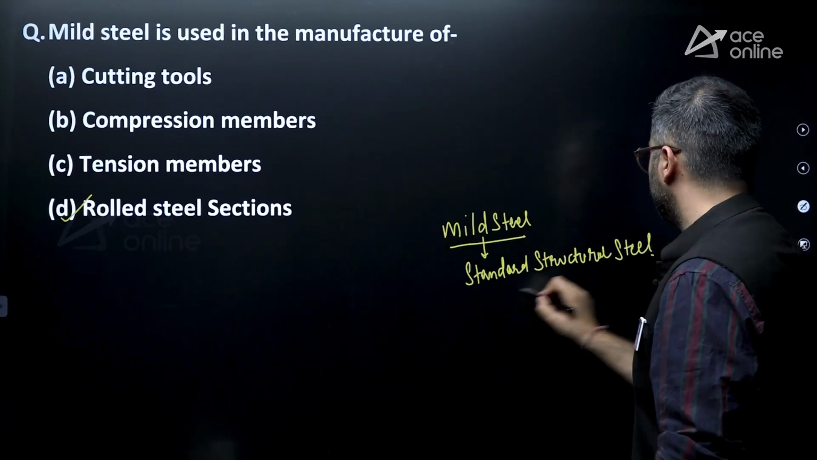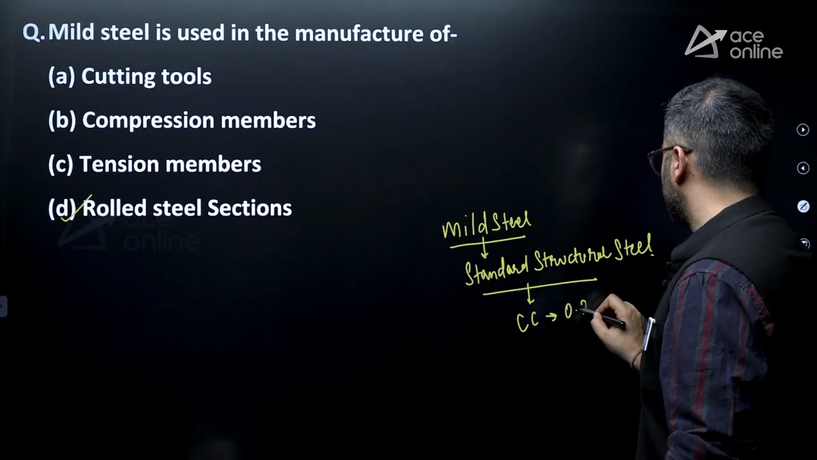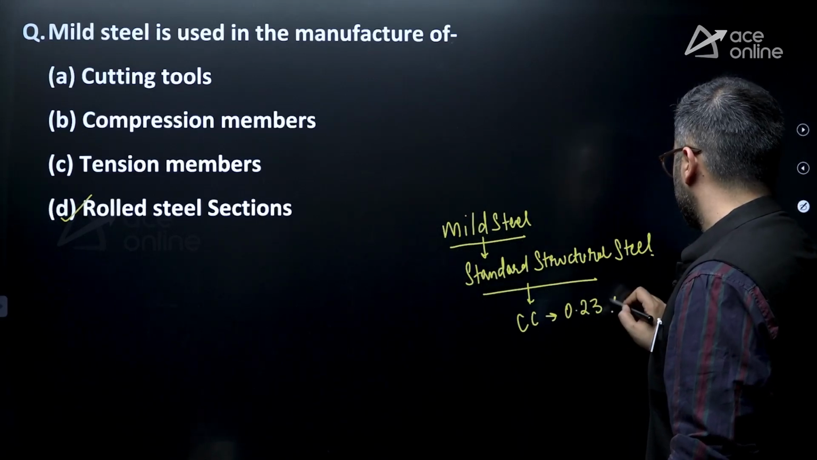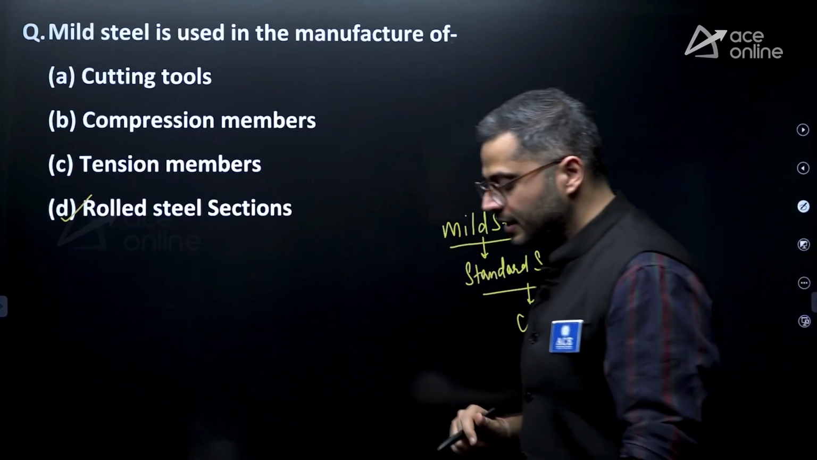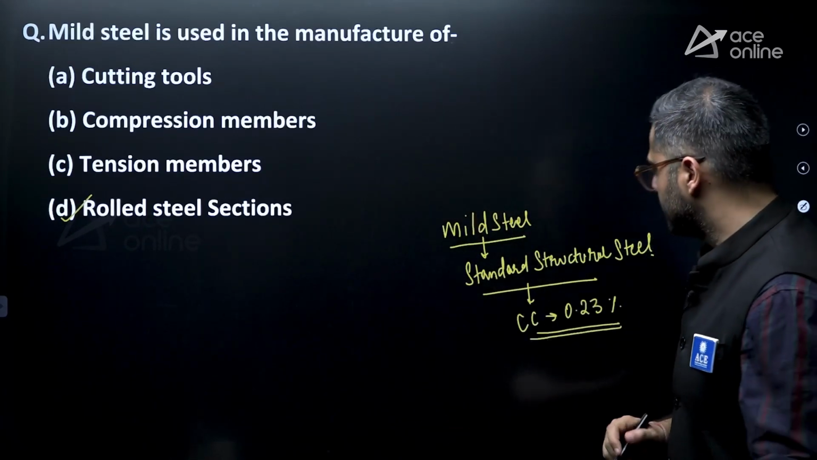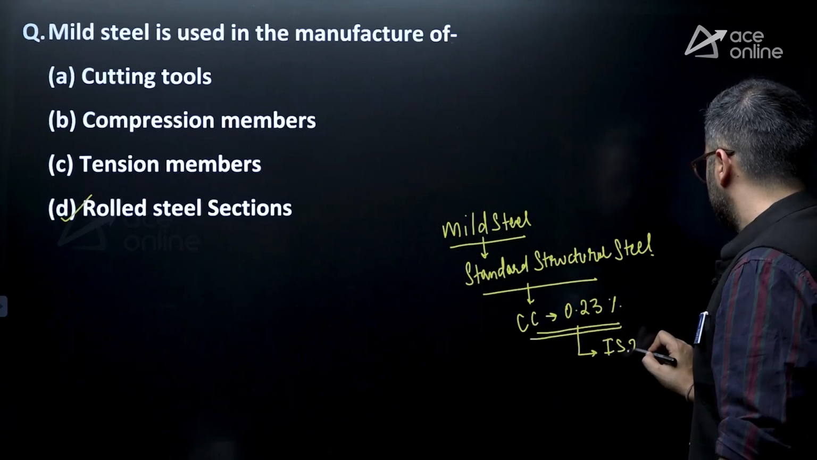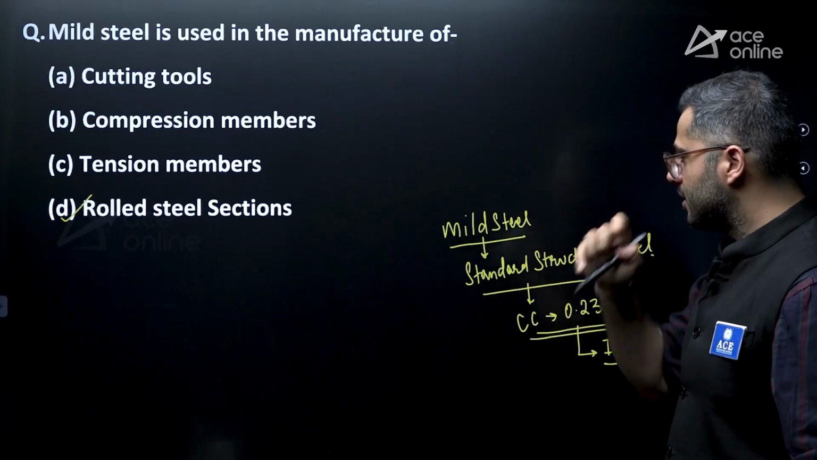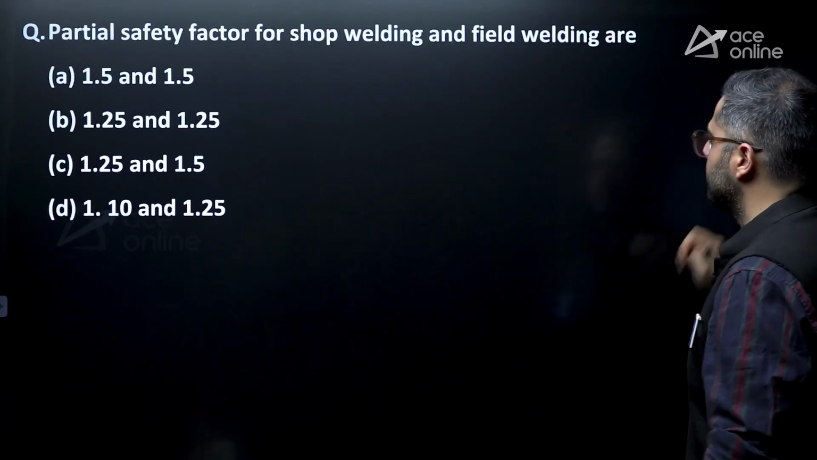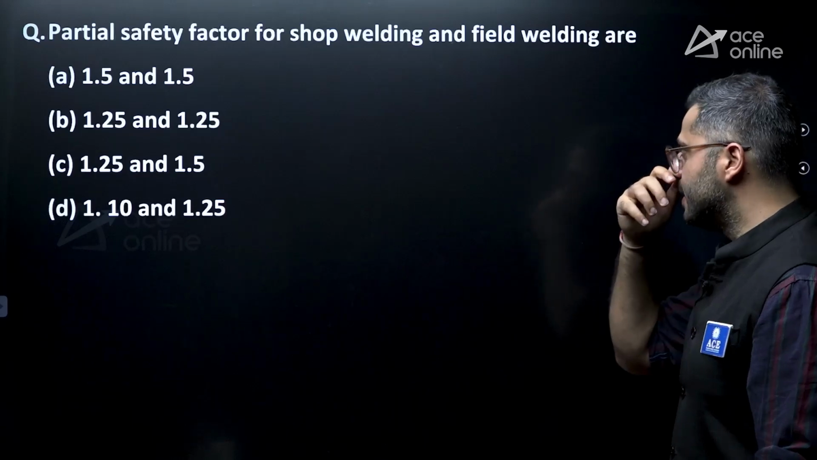This is a kind of steel which generally has a carbon content of 0.23%, right? 0.23% carbon content. It is as per IS 2062, standard structural steel. IS 2062 justifies that. You have to keep this in mind. In many competitive exams, this has been asked. Partial safety factors for shop welding and field welding is.